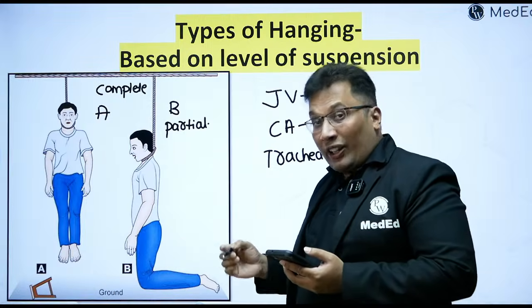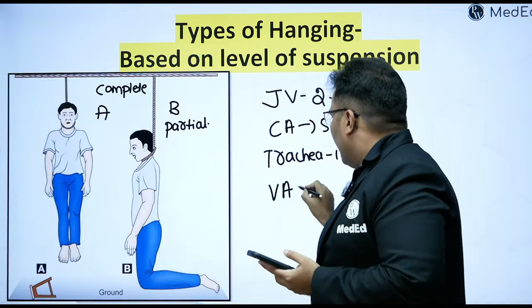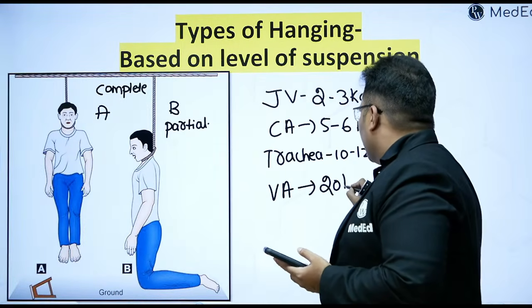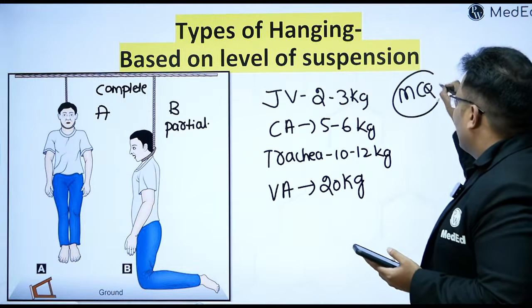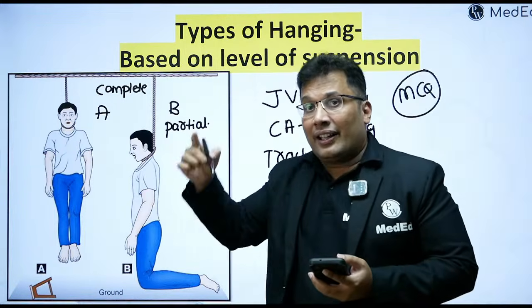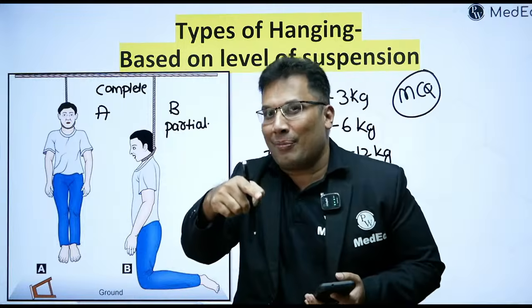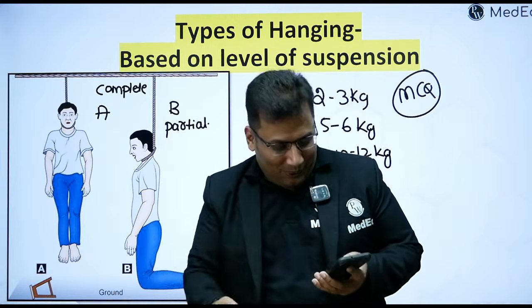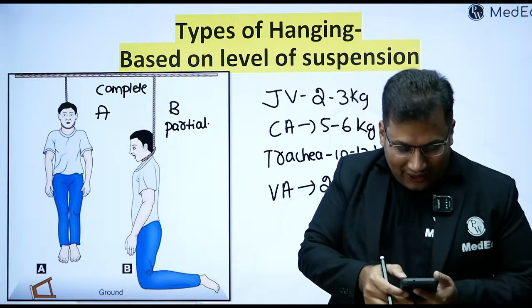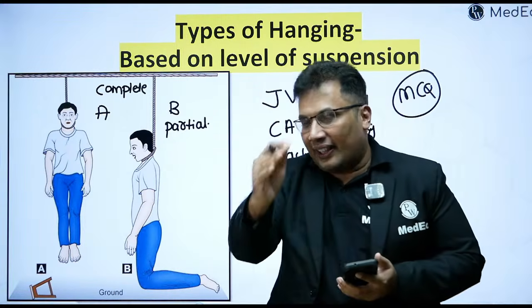Then comes the vertebral artery, around 20 kg. So this is a very important MCQ. This can be asked in INI-CET, NEET PG and university exams also. As you know, in university exams there will be 10 MCQs or 20 MCQs. Dhananjay is answering, that's great, really nice.